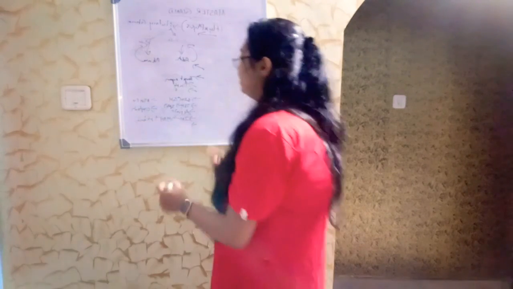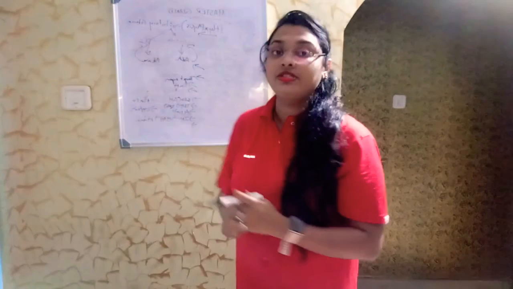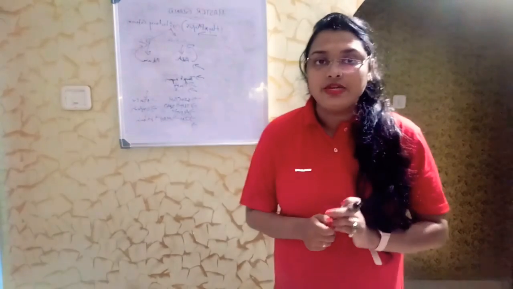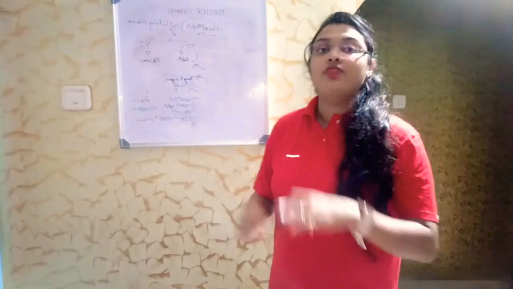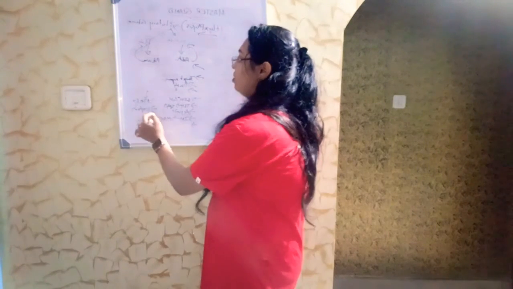Fine. Next, ADH, that is vasopressin, is majorly responsible for the control of blood pressure, fluctuation of high or low, because of the antidiuretic hormone.